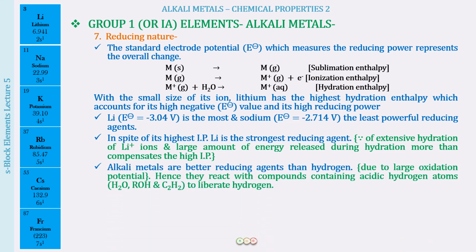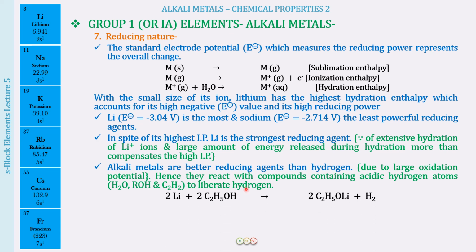Another question which is very frequently asked is that the alkali metals are better reducing agents than hydrogen. So again, why is it so? Because they have large oxidation potential values. So they react with compounds containing acidic hydrogen atoms, like water, alcohol and acetylene, to liberate hydrogen.